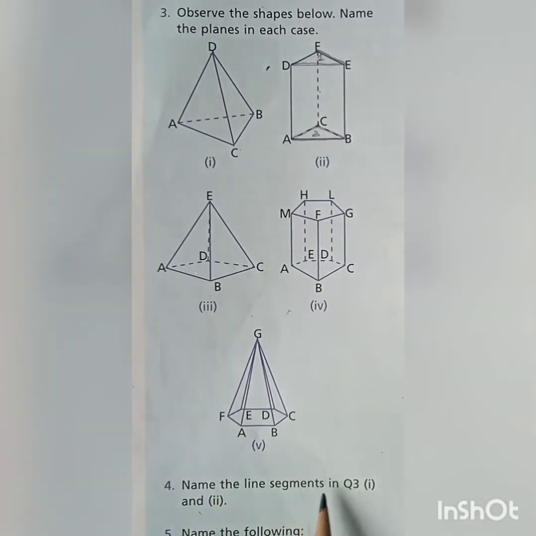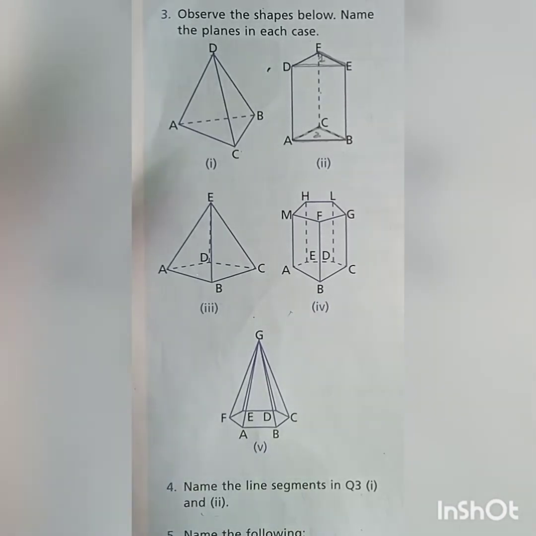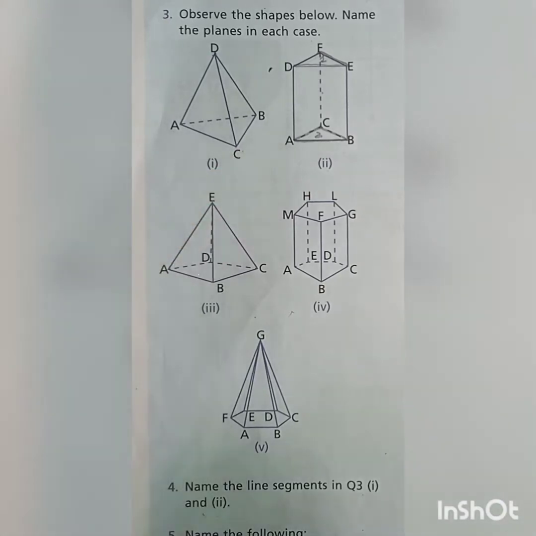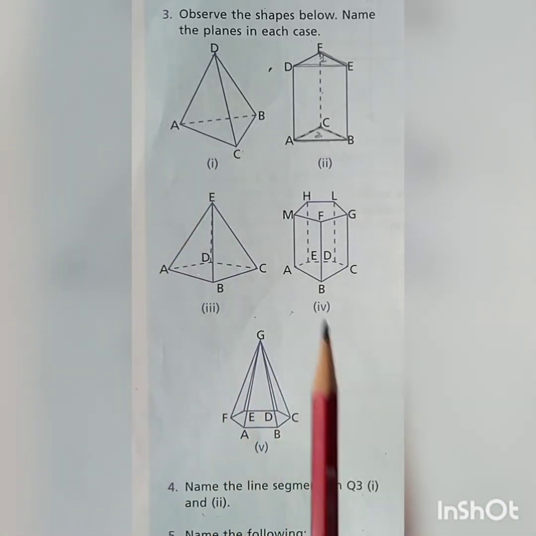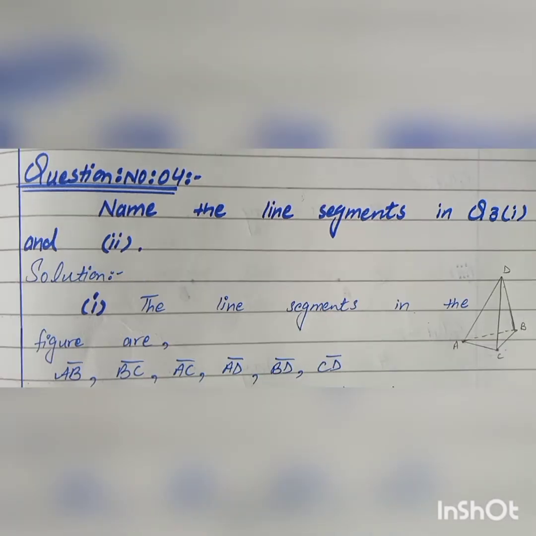Question number 4. Name the line segments in question number 3, first part and second part. Question number 3 first part is this and the second part is this. Students, you have to write here all the names of the line segments in this figure. This is the figure of question number 3 first part. Students, you have to observe all the line segments that make the figure.